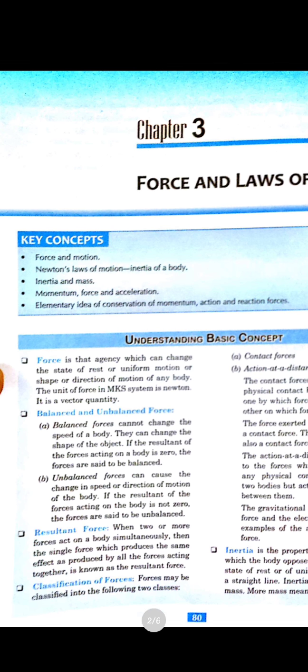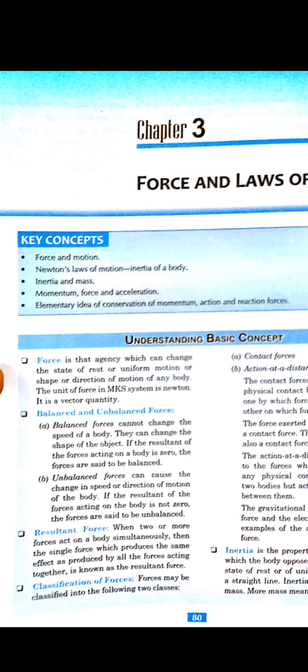We know that whenever the forces acting on a body are different concurrent forces, concurrent means two or more forces acting at a single point. That is, if two or three persons together want to pull or push a body, the forces are acted upon a single body by different persons. So that will be a concurrent force. Then the single force which produces the same effect as produced by all the forces is called the resultant force.